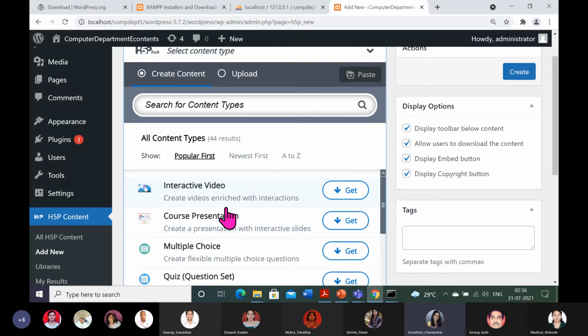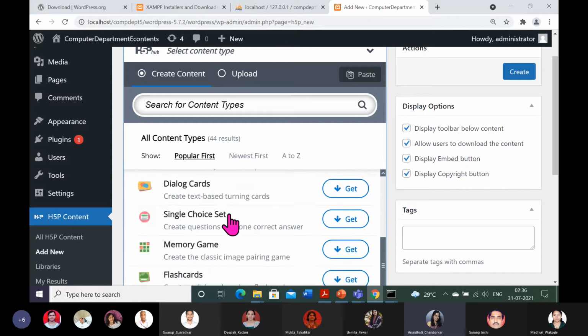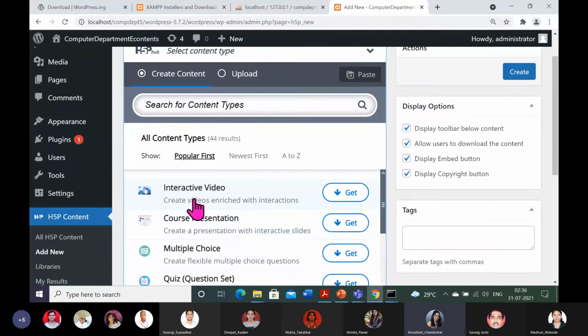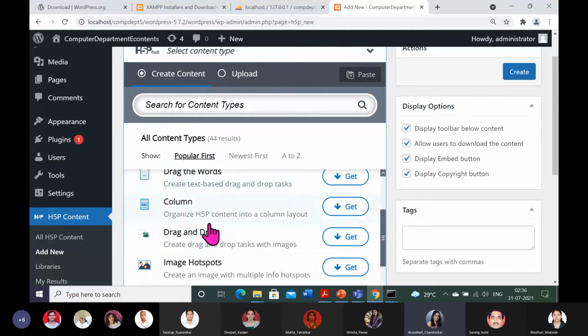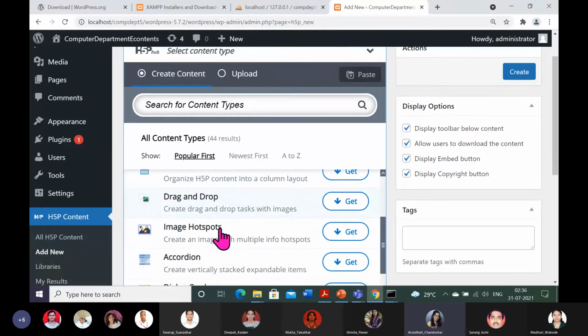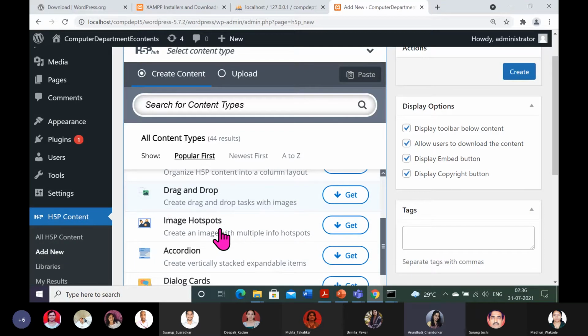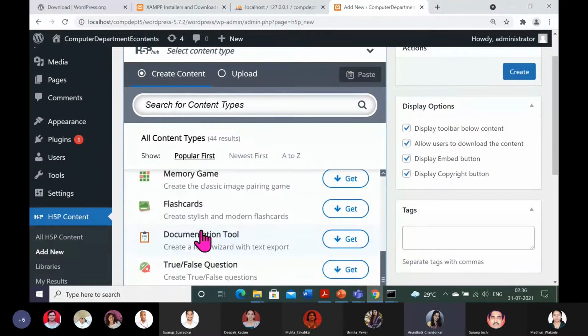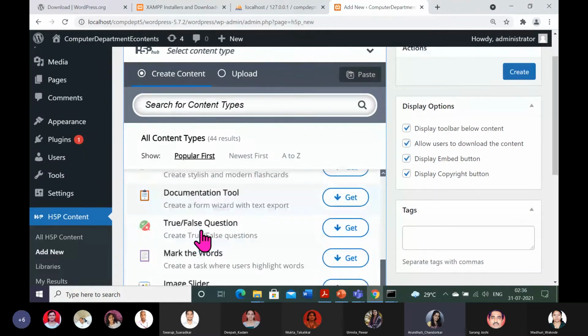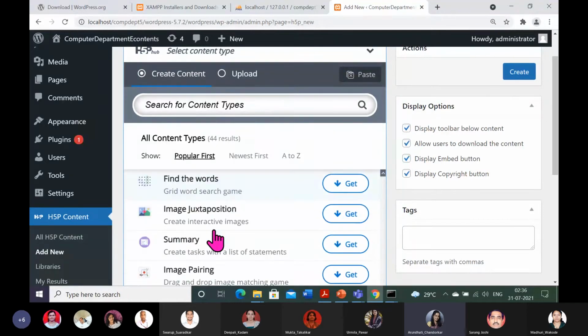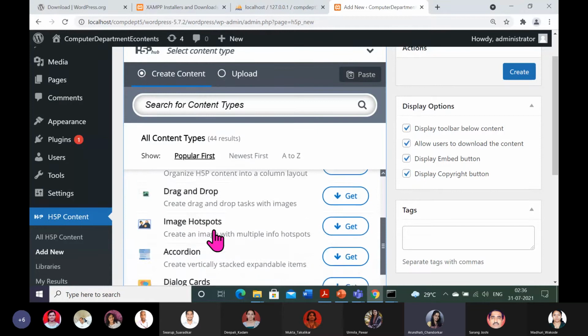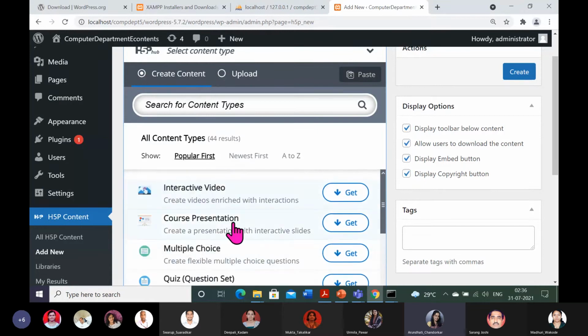So let us start. If I scroll again, n number of things you can see here: interactive video, course presentation, multiple choice, quiz. All these components help you in developing interactive e-content. Image hotspot is there, accordion. N number of things are there. Question types, if you scroll further, it is supporting. So as per our course contents, or our choice, our vision, we can go ahead with any of the interactive content. Let us start with course presentation. I will be focusing on course presentation.